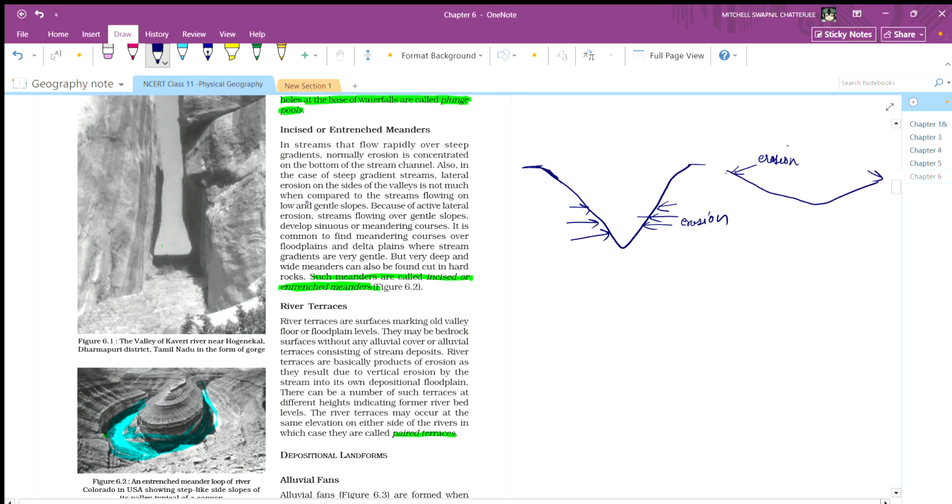Lateral erosion is not much compared to a stream flowing on a low or gentle slope.